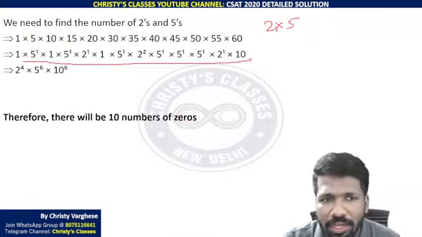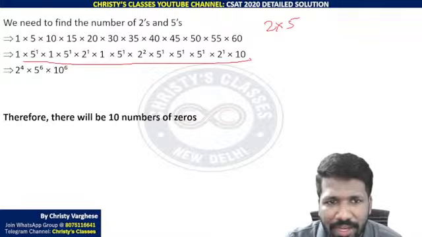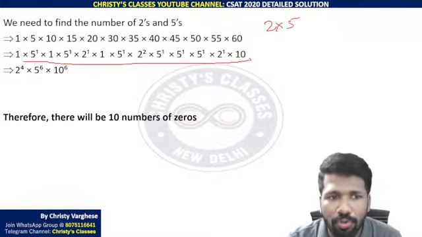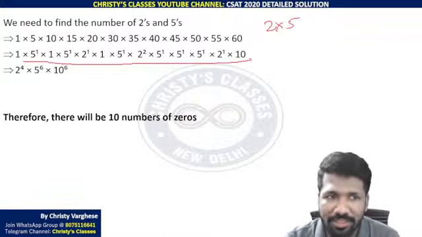But we want only 2s and 5s. That is why we are writing only 2s and 5s in it. Other factors are not going to contribute to give you 10s. So how many 5s are there? That is what we are picking.